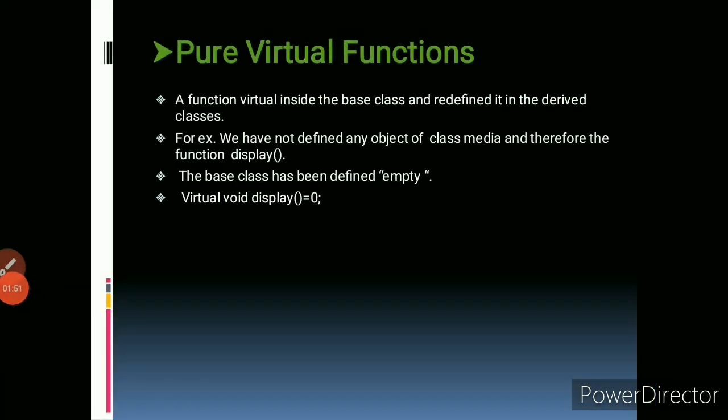Now I come to the topic pure virtual function. A function is made virtual inside the base class and redefined in the derived classes. For example, we have not defined any object of class media, and therefore the function display in the base class has been defined empty: virtual void display = 0.